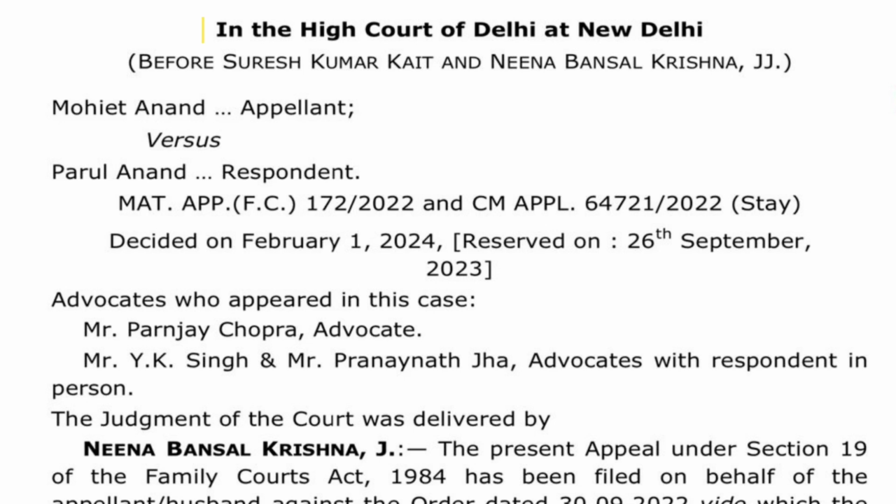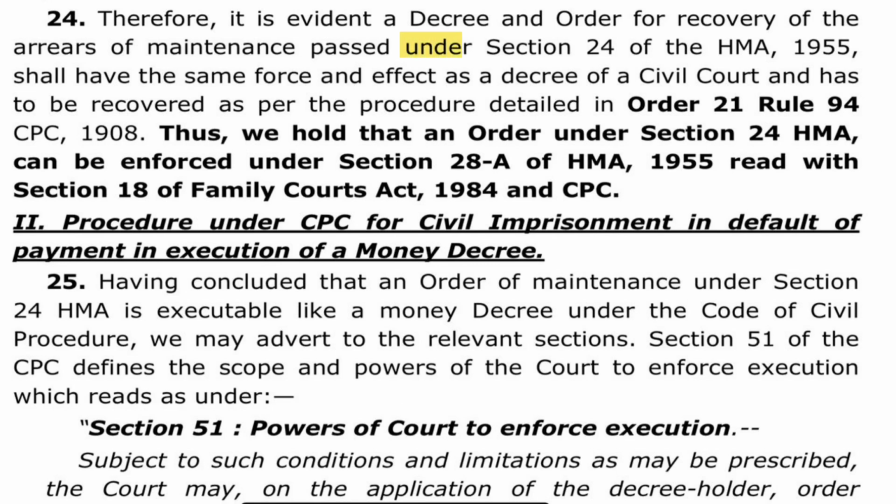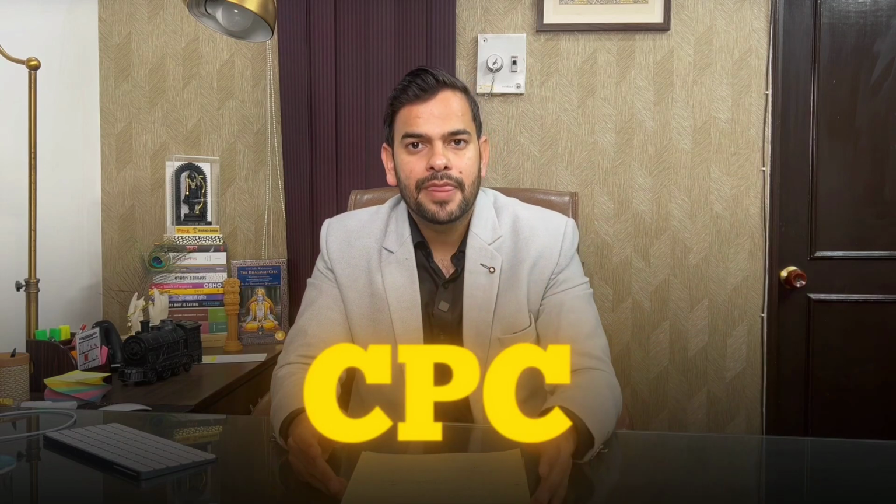The Honorable Delhi High Court recently, in the case of Mohit Anand versus Paru Anand, has held that if any order is passed under section 24 of the Hindu Marriage Act, it has to be enforced under section 28A of the Hindu Marriage Act, read with section 18 of the Family Courts Act and other relevant provisions of the CPC. As I have already told you the relevant provisions of the CPC, we just need to go through section 58 of the Civil Procedure Code, which becomes very important here.